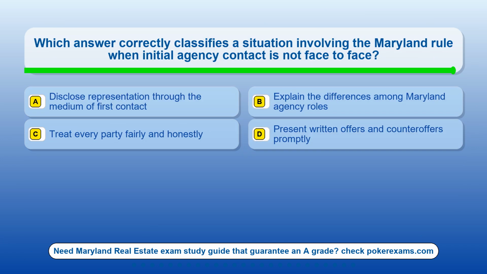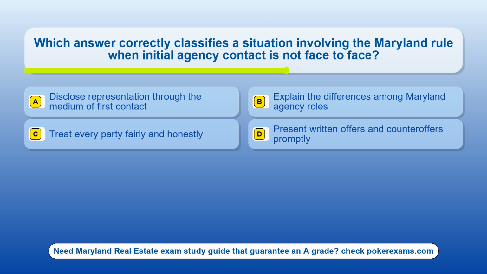Question 17. Which answer correctly classifies a situation involving the Maryland rule when initial agency contact is not face-to-face? Option A. Disclose representation through the medium of first contact. Option B. Explain the differences among Maryland agency roles. Option C. Treat every party fairly and honestly. Option D. Present written offers and counteroffers promptly.